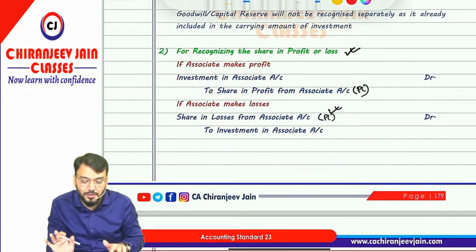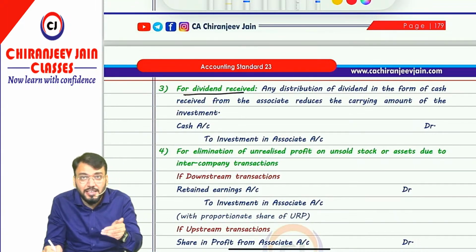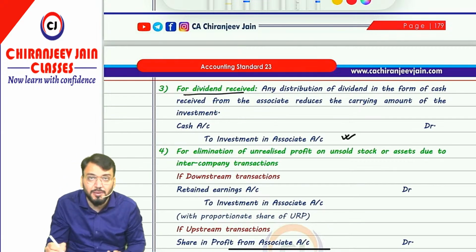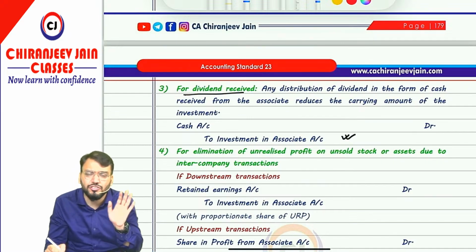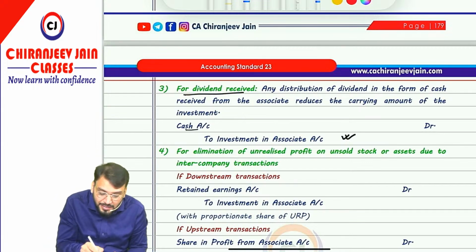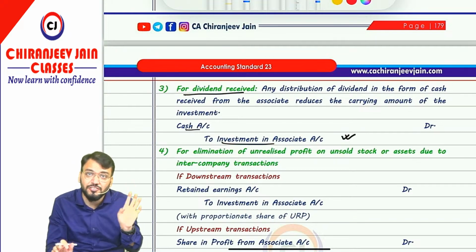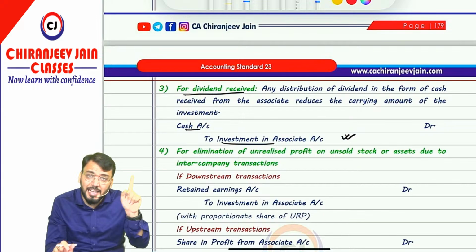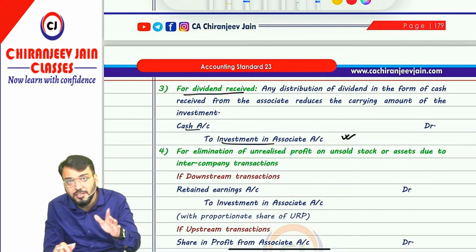Understood? For dividend received, the journal entry will be cash or bank account debit to investment. It will reduce the investment. Any dividend received, whether pre-acquisition or post-acquisition dividend, will reduce the investment. So cash account debit to investment under the equity method. However, as per AS 13 in separate financial statements, only pre-acquisition dividend is deducted from the cost price of investment, and post-acquisition dividend will be transferred to the PL account.